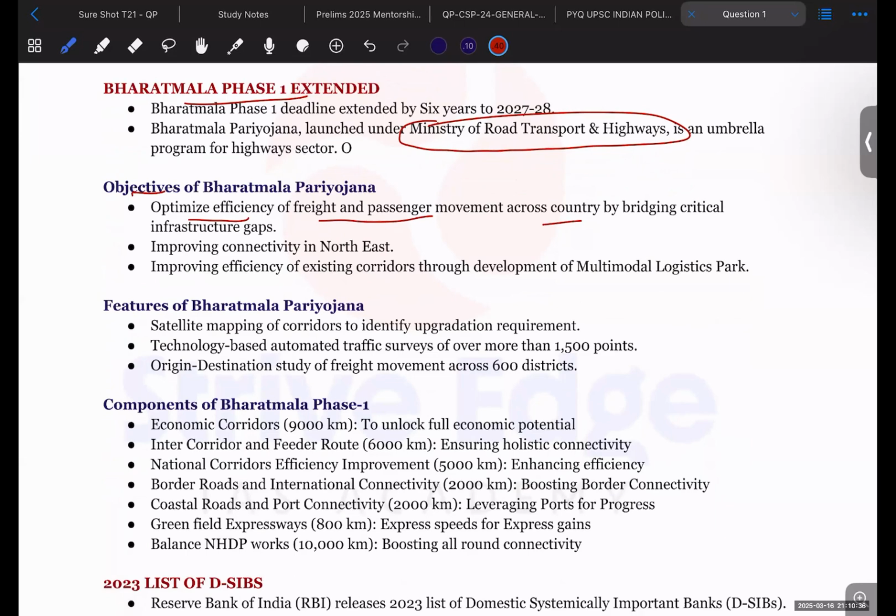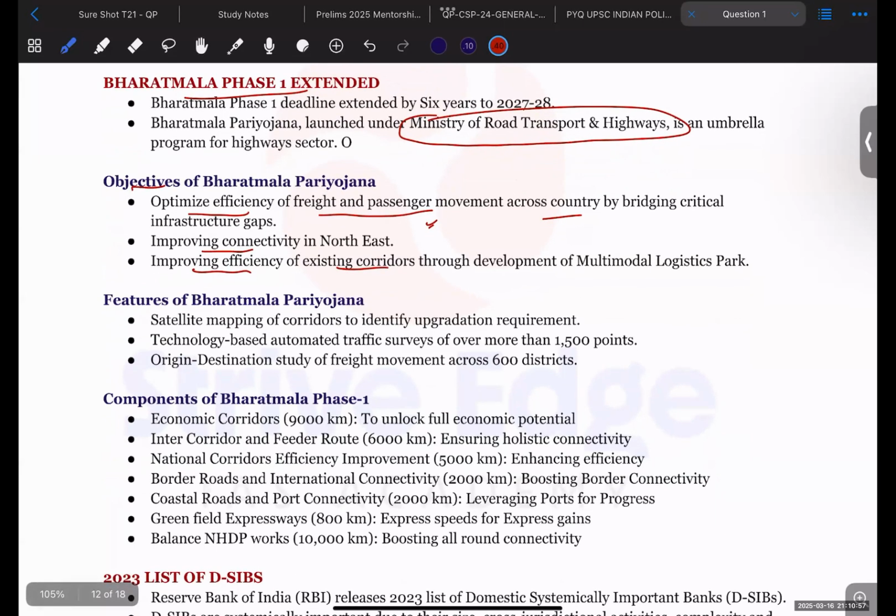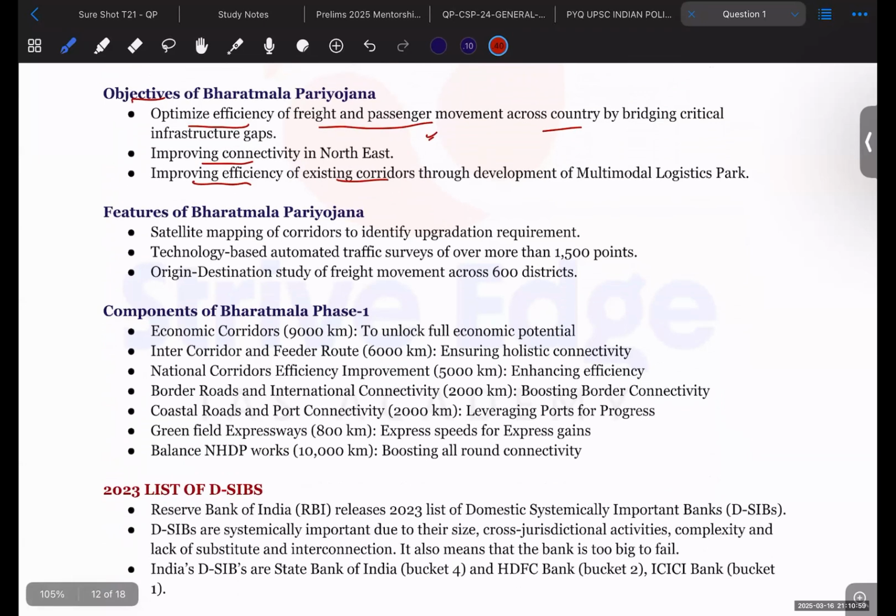So passenger as well as goods movements will be efficient and effective at a very fast pace. It wants to increase connectivity in the northeast as well as improve the efficiency of existing corridors. So these are the objectives of the Bharatmala project.